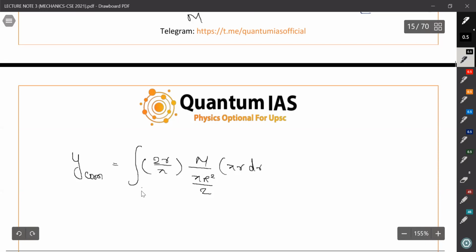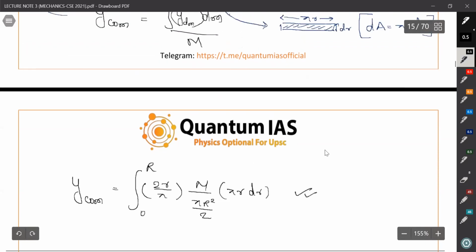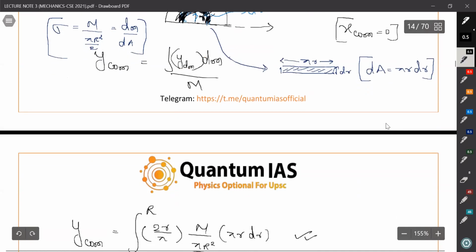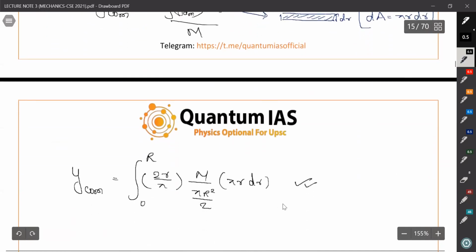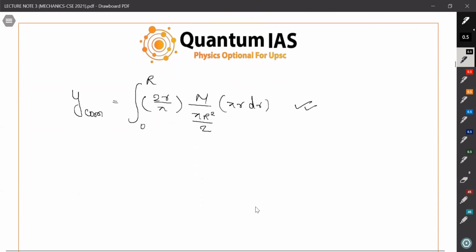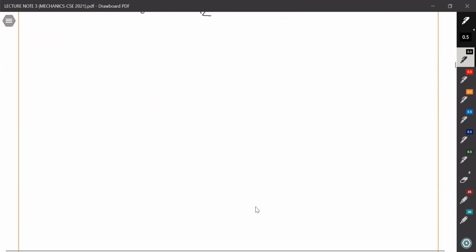And where we have to calculate? From 0 to r. I think you can integrate it easily, and it's your homework to integrate it. Just let me check. This pi r dr. Yes, that's correct. Okay, I think it comes out like 4r by 3 pi, but you should check it, right? So this is all about the center of mass.